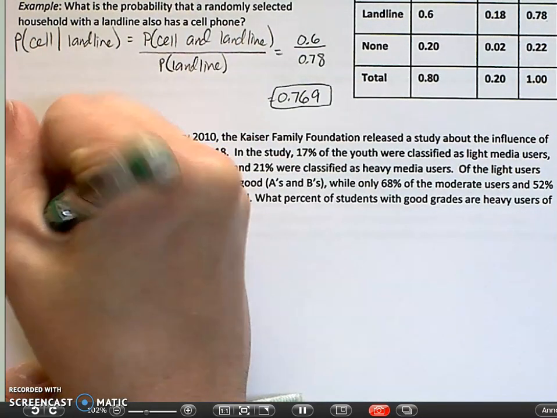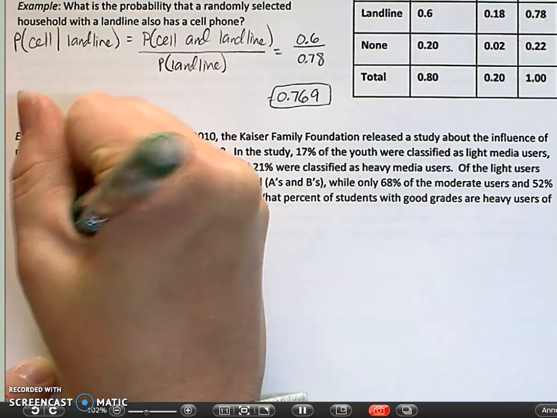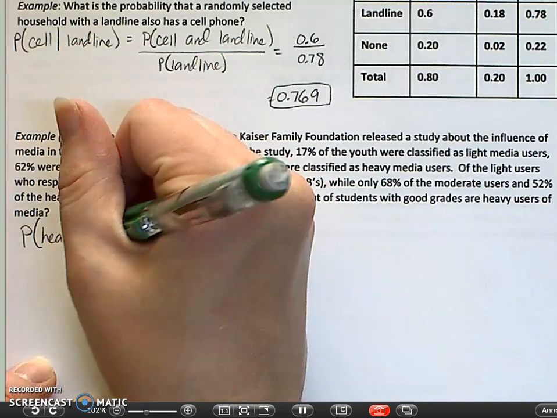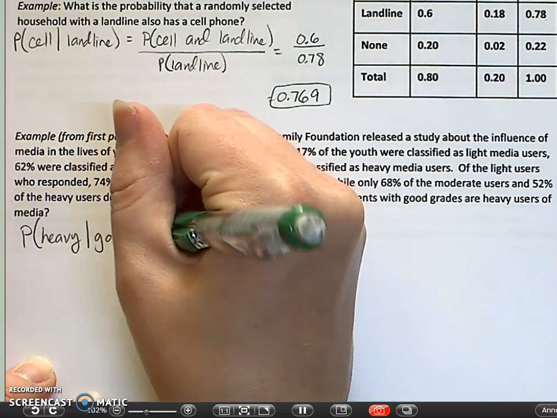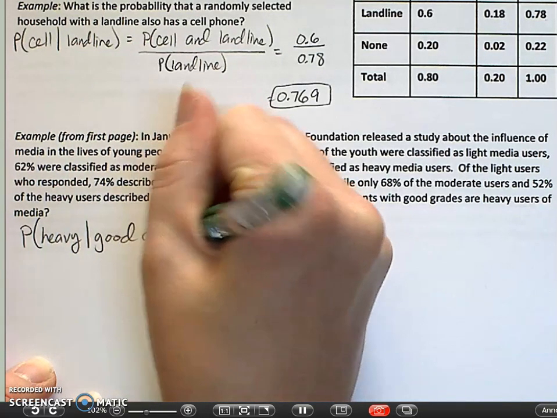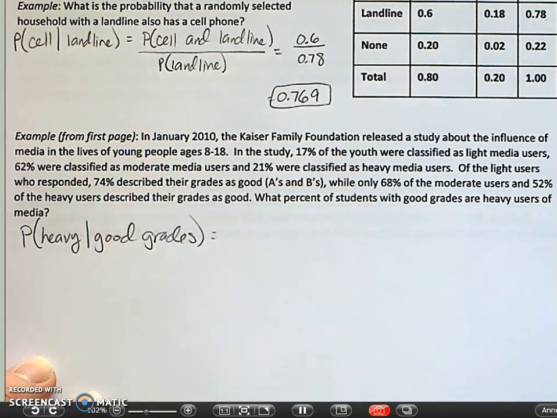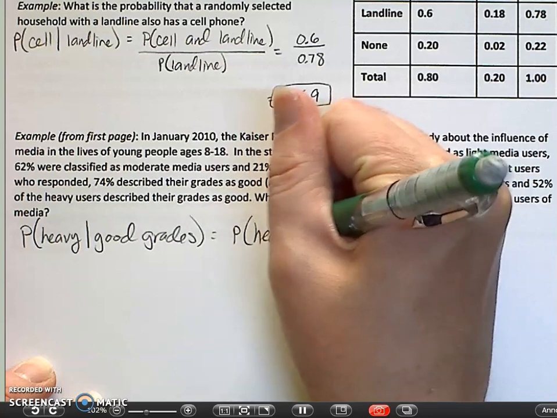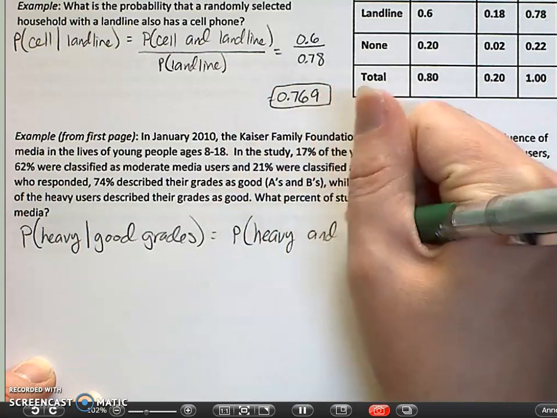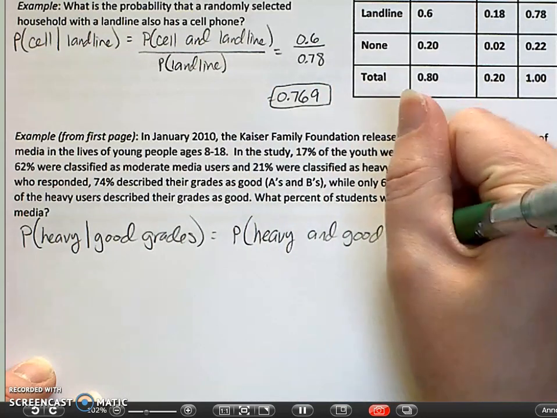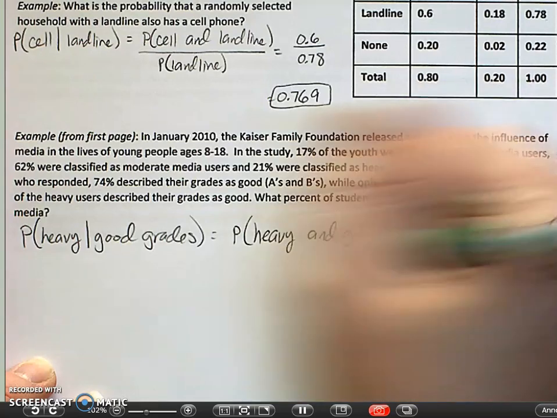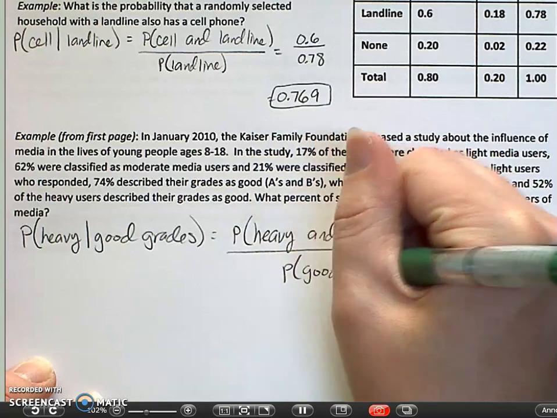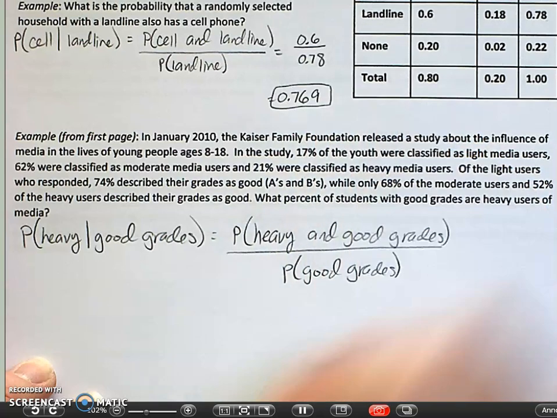So what is the probability that you're a heavy user given that you have good grades? Okay, let's go for our formula. On the top, we have the probability that you are a heavy user and you have good grades, and then in your denominator, just the probability of having good grades.